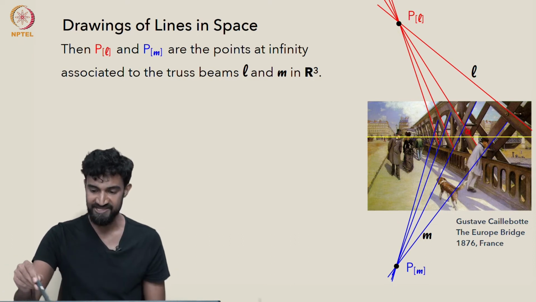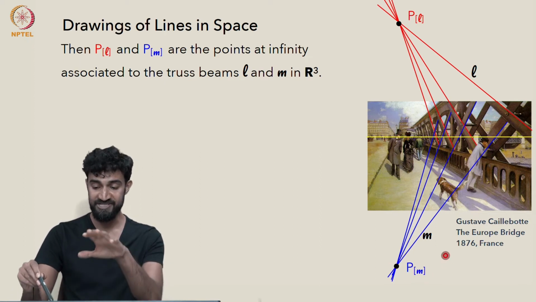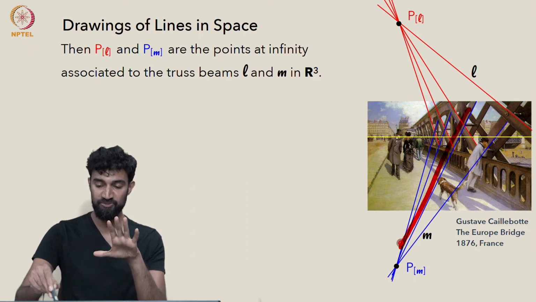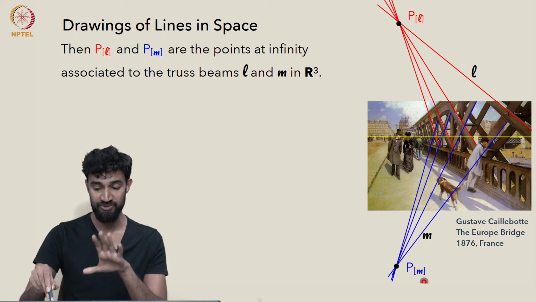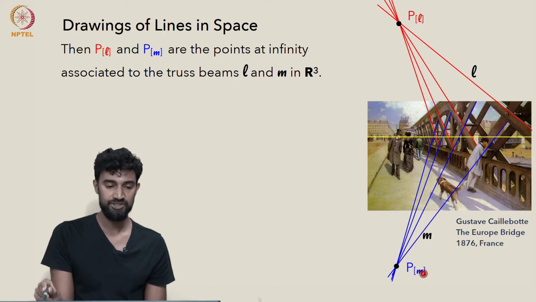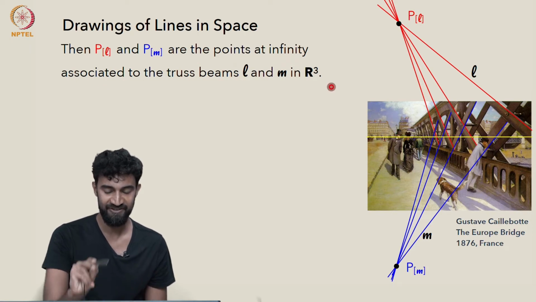Similarly, the blue lines are all parallel in space, so they share a vanishing point PM, and we see them in the picture plane as converging to this point here, which is the image of PM. So we can see these two points at infinity.